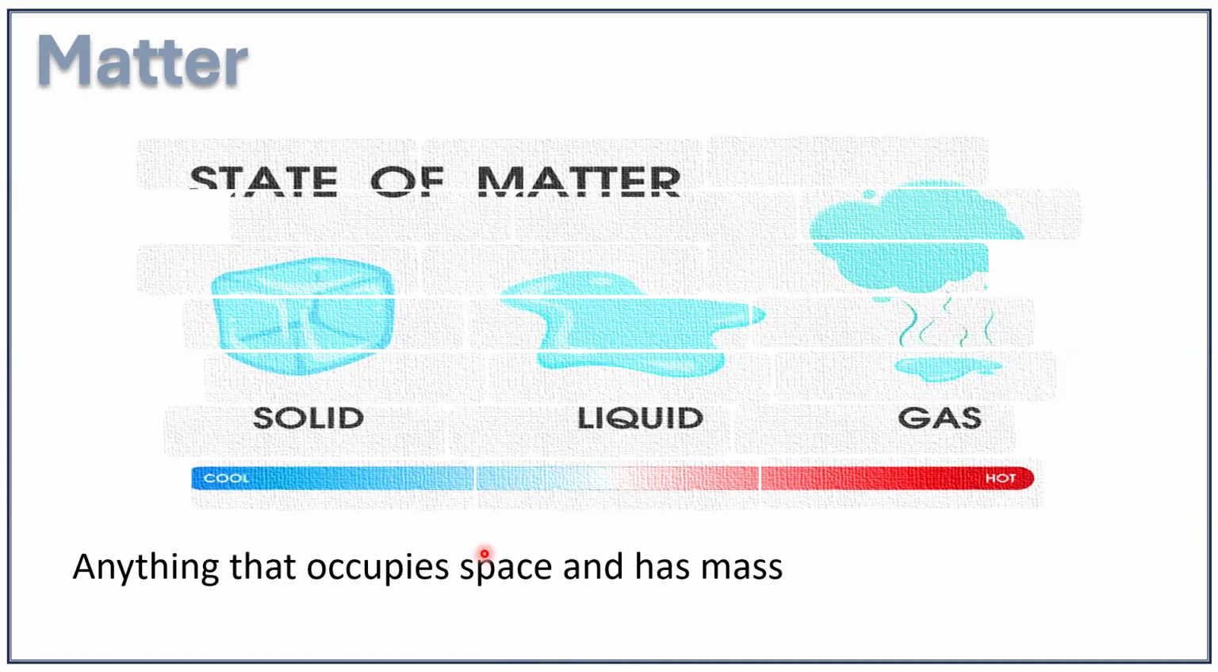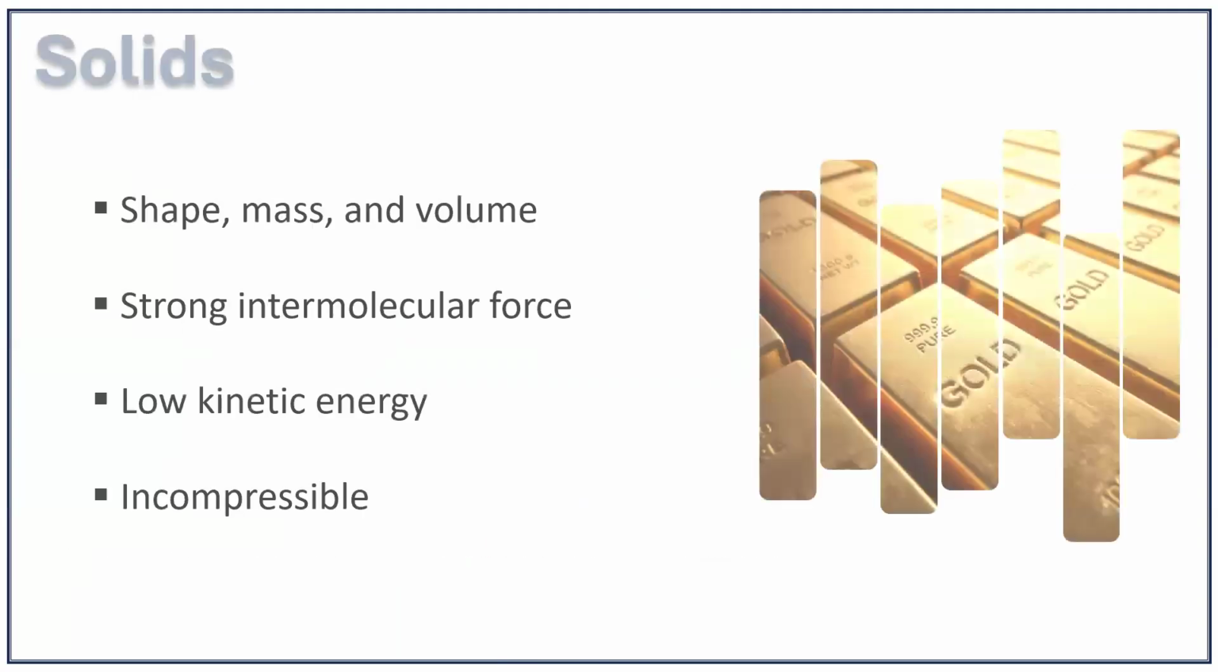Now, matter can be subdivided into the solid state, liquid state, and gaseous state. Obviously, there are other forms of matter like the liquid crystal state, the plasma state, and so on. But the basic 3 states of matter are solid, liquid, and gas. Now, let's distinguish between the 3 states of matter. When we talk about solids, this form of matter has a definite shape, a definite mass, and volume.